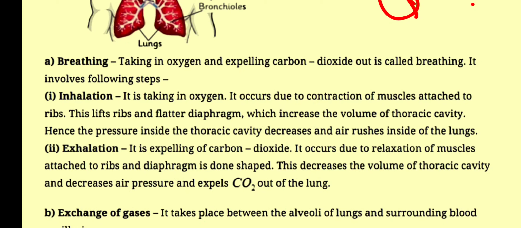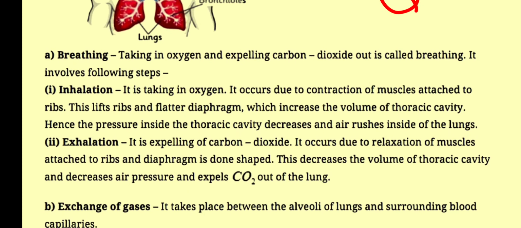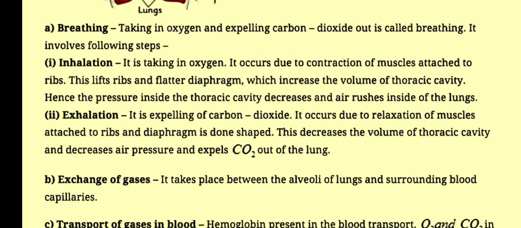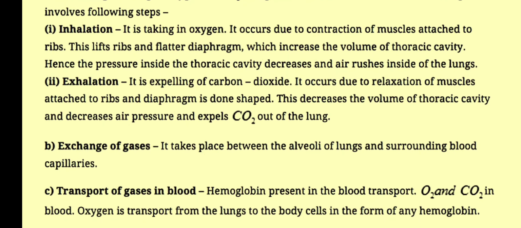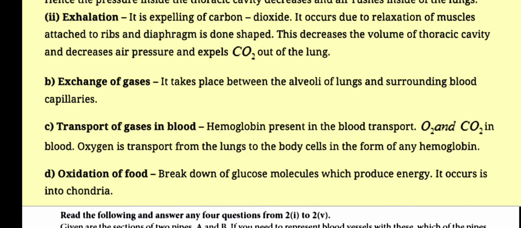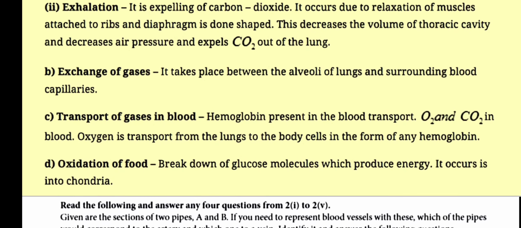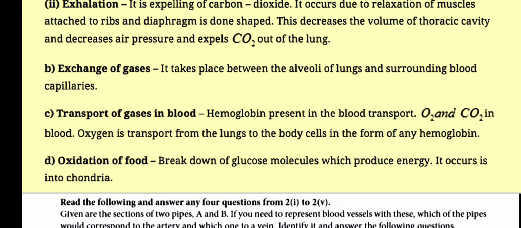II. Exhalation. It is expelling of carbon dioxide. It occurs due to relaxation of muscles attached to ribs, and the diaphragm is dome-shaped. This decreases the volume of the thoracic cavity, increases air pressure and expels CO2 out of the lungs. B. Exchange of gases. It takes place between the alveoli of lungs and surrounding blood capillaries. C. Transport of gases in blood. Hemoglobin present in the blood transports O2 and CO2. Oxygen is transported from the lungs to the body cells in the form of oxyhemoglobin. D. Oxidation of food. Breakdown of glucose molecules produces energy.